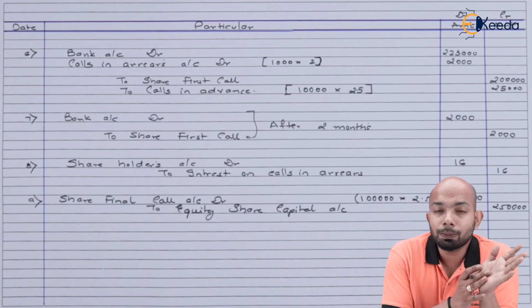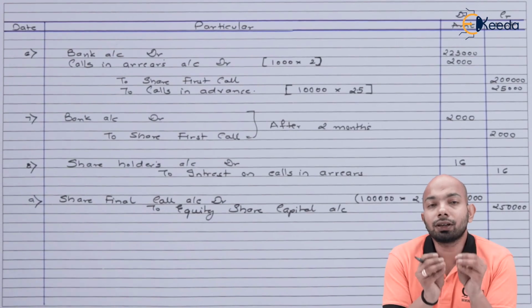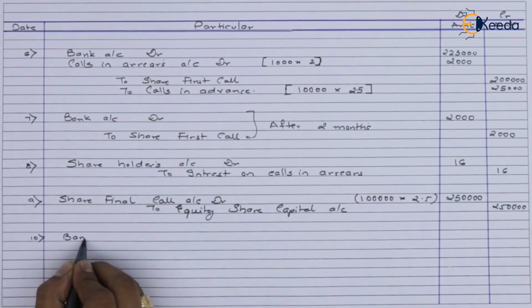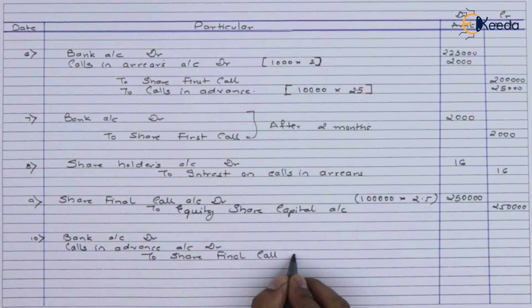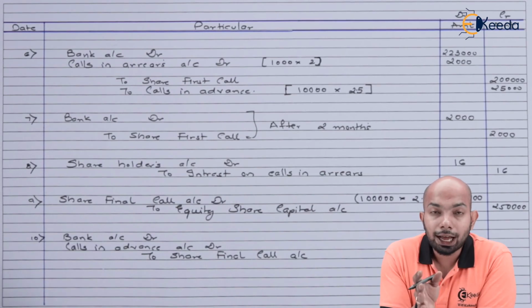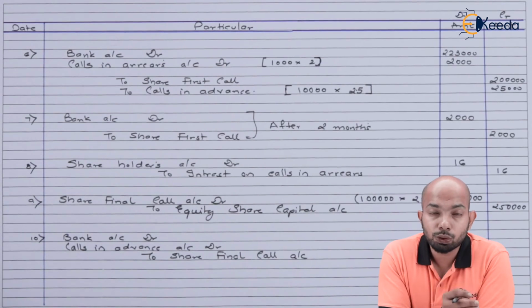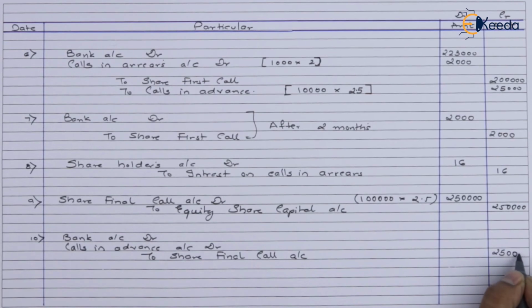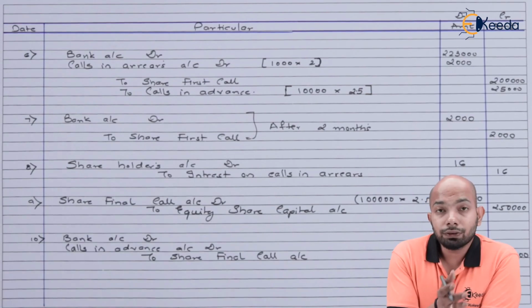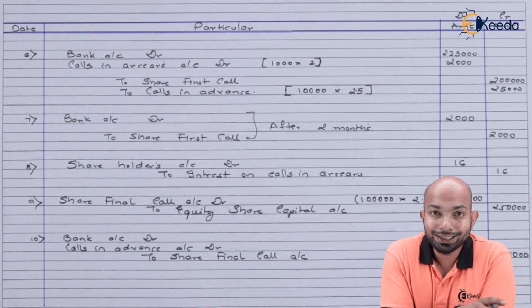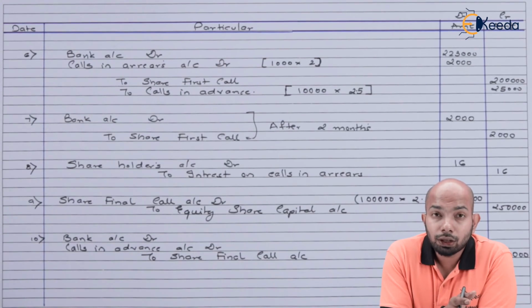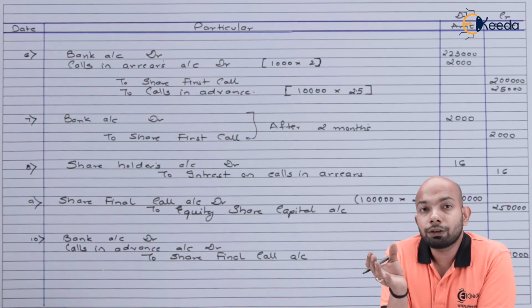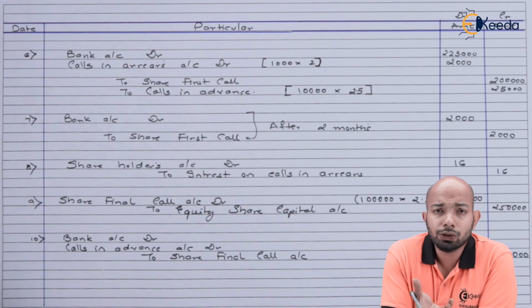So that will be subtracted and whatever balance is left will be transferred to the bank account. So for share final call, we have a credit of 2,50,000 that was expected. Out of that, we have already received 25,000 as part of calls in advance. So the balance, 2,50,000 minus 25,000, which gives you 2,25,000, will be moved to bank account.